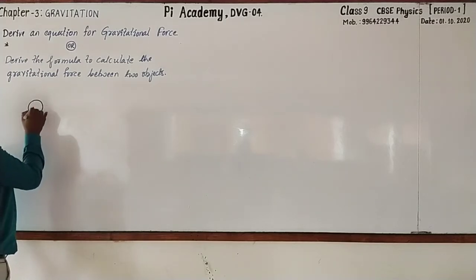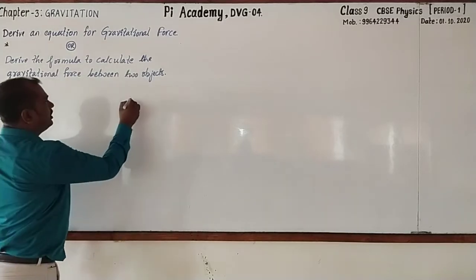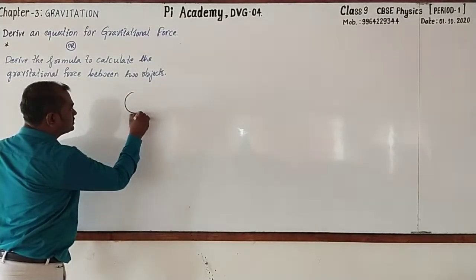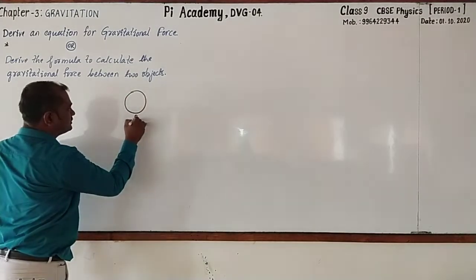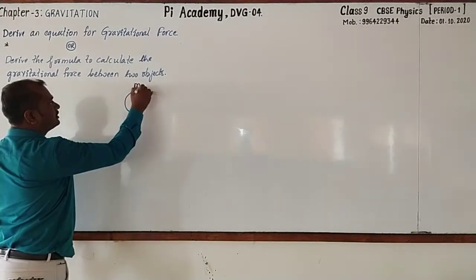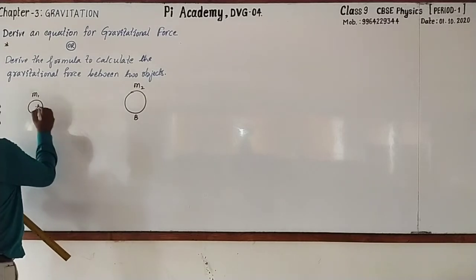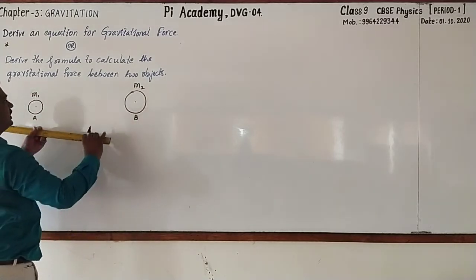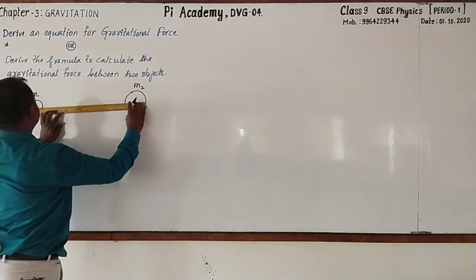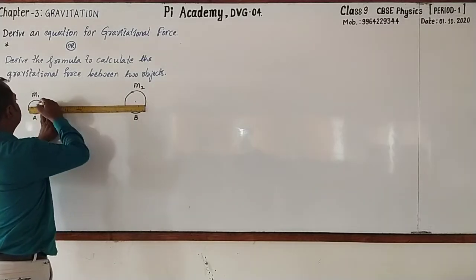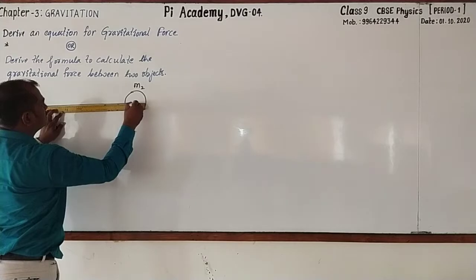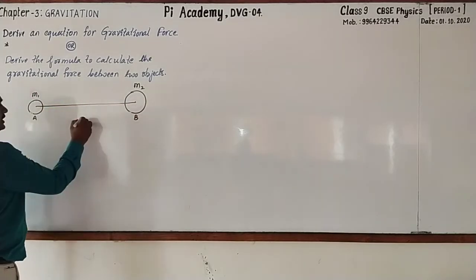You may call this object as A, and its mass, take that as M1. Let's go for taking one more object. Call this object as B, and its mass M2. Followed? Let us go for taking the distance between their centers like this. First we shall join the centers of two objects, and this is the distance.